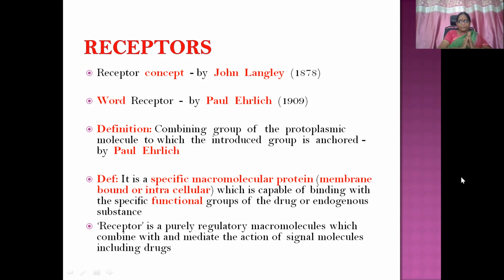So a receptor is a purely regulative macromolecule which combines with and mediates the actions of signal molecules, including drugs. I am repeating the same sentence with slight modification, inserting one keyword, so you will come to know the meaning of the signal molecules. It could be either drugs or endogenous compounds.